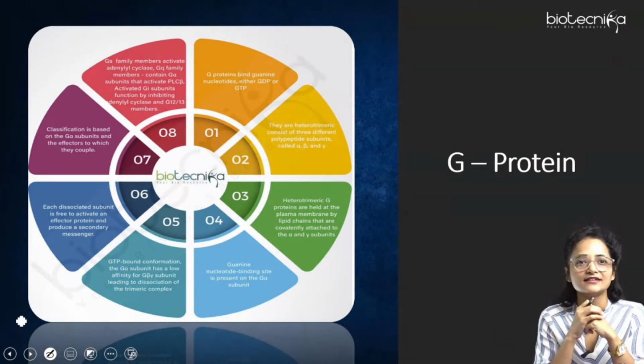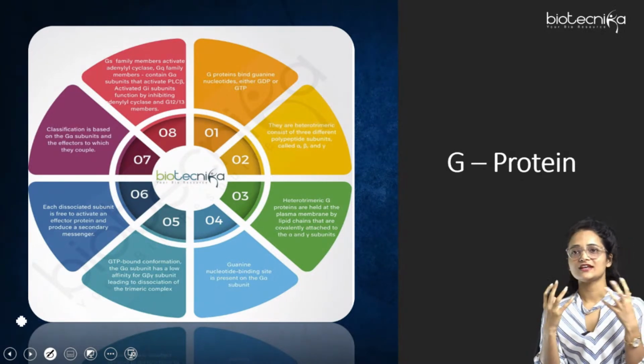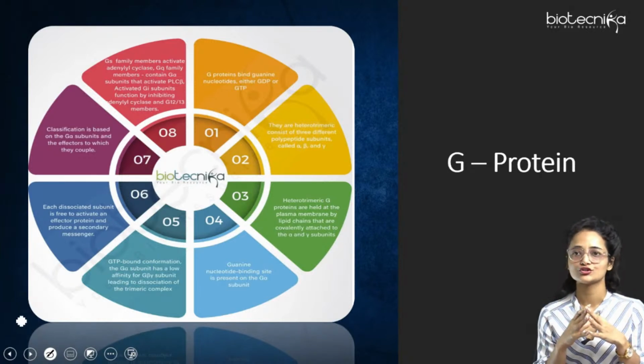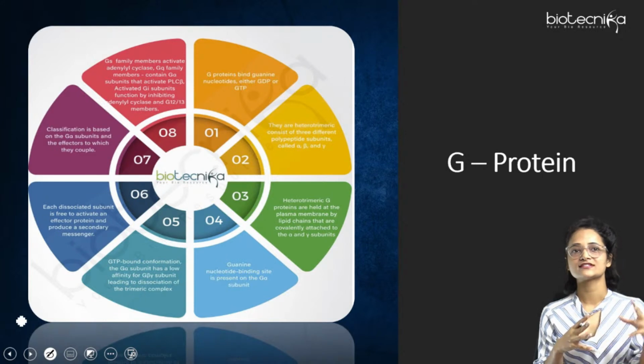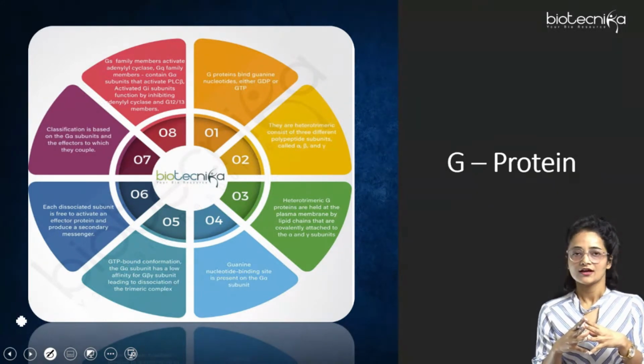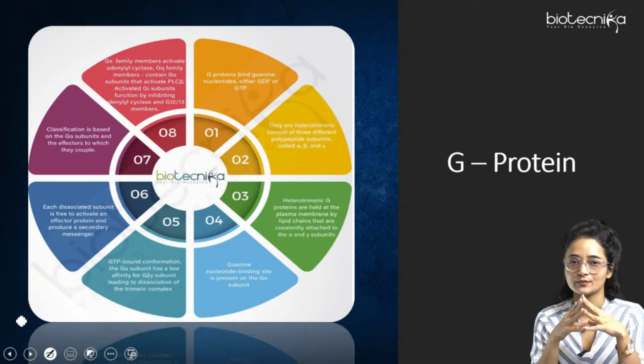And then it says that each dissociated subunit is free to activate an effector protein and produce a secondary messenger. So when this G alpha is attached to GTP, then it gets activated and it will further give signal to an effector molecule. There will be different types of effector molecules to which these different G proteins would be binding.